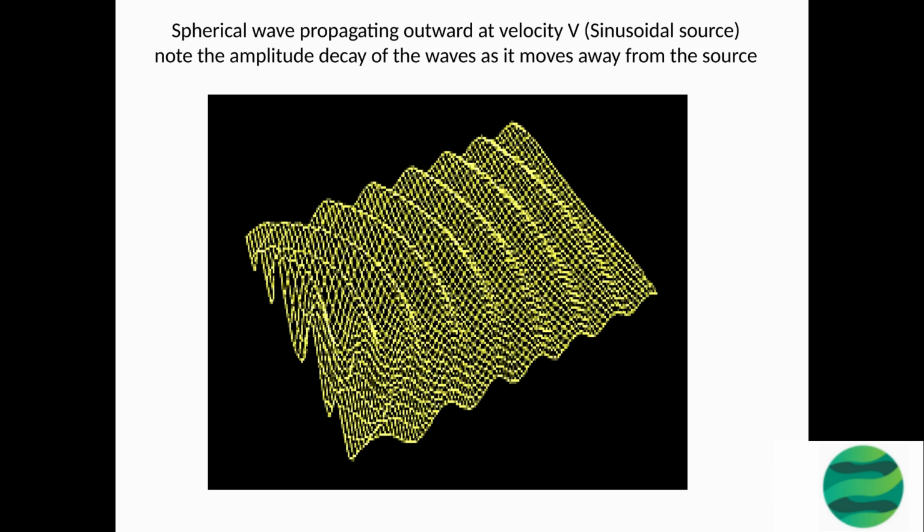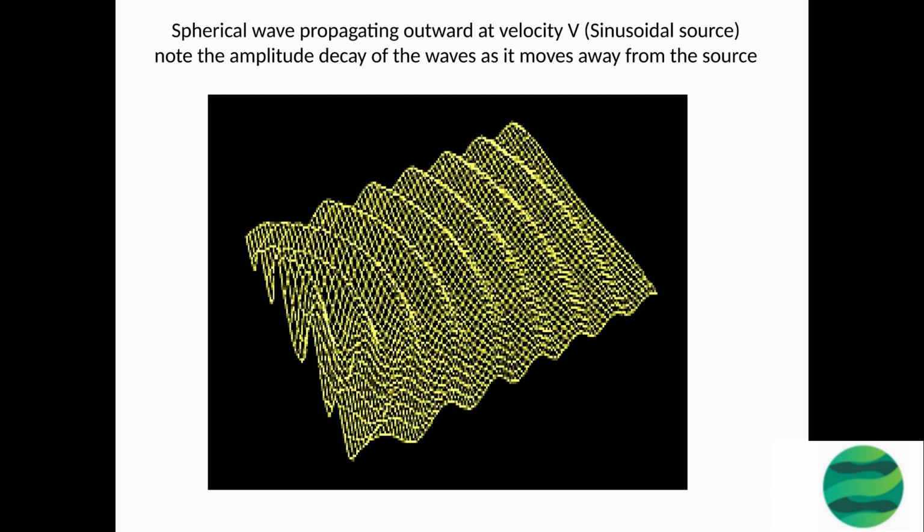This is because the energy of the wave is distributed over an increasing area as the wave expands, resulting in a decrease in the intensity of the wave at any given point. The amplitude decay follows an inverse square law, meaning that the amplitude decreases by a factor of 1 over distance squared from the source.